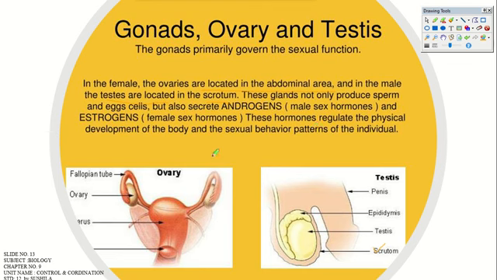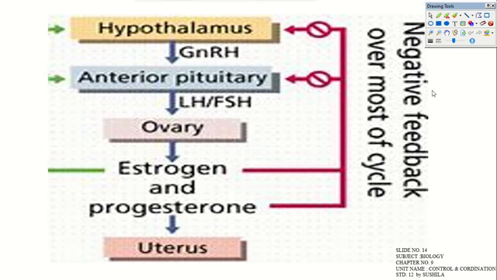Now, through the hypothalamus and anterior pituitary, in a female gonadotropin releasing hormone is released. It ultimately leads to the formation of luteinizing hormone and follicle stimulating hormone. Ovary production takes place, and estrogen and progesterone hormones form, and through that uterus contraction takes place, and mammary gland function also takes place during that time.